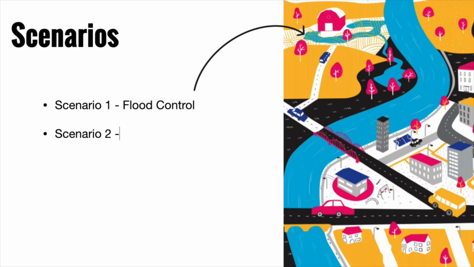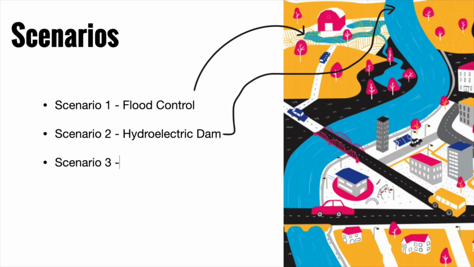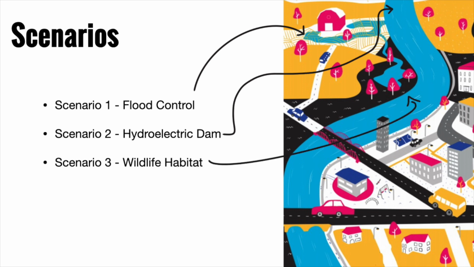Scenario 2, hydroelectric dam. Recently, your city hall decided to become a more sustainable community, but it does not have a sustainable source of electricity. Become the first sustainable community in the area by building a hydroelectric dam. Scenario 3, wildlife habitat. Due to climate change, wet springs and periods of drought have changed the habitat of an endangered species of turtle which lives in the river. Build a dam which helps maintain and restore the turtle's habitat. This will help the species to breed and will save it from extinction.